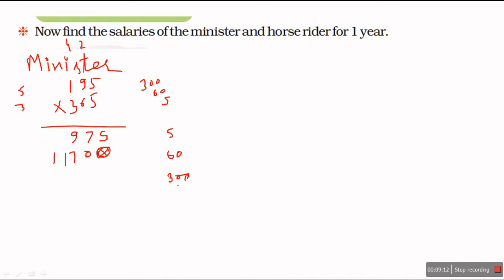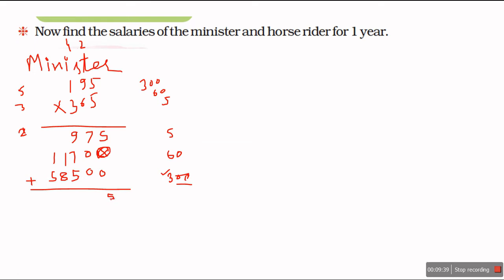Now I have to multiply with 300, 2 zeros are there, I will put 2 zeros. Now I have to multiply with 3 only. 3 5s are 15, 5, carry 1. 3 9s are 27 and 1, 28, carry over 2. 3 1s are 3 and 2, 5. Now what will I have to do? I will add all these.